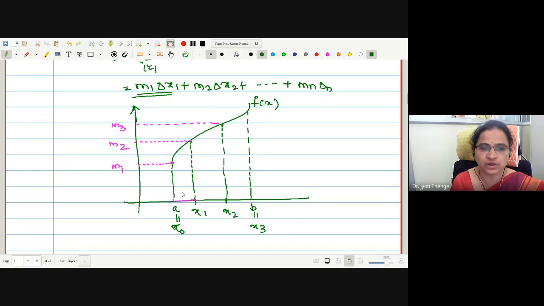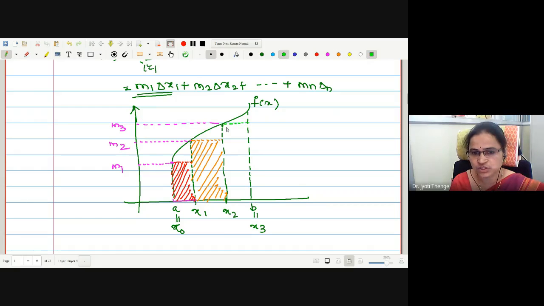Now, what is small m1 delta x1? It is the area of the rectangle with length m1 and breadth delta x1. Let me draw this. Here is m1, and this is m1 into delta x1. Therefore, this is the first region. What is the second region, m2 delta x2? This is the level m2, so this is the area m2 delta x2, right? And the third, m3 delta x3? Here is the position m3. Therefore, this is the shaded region.